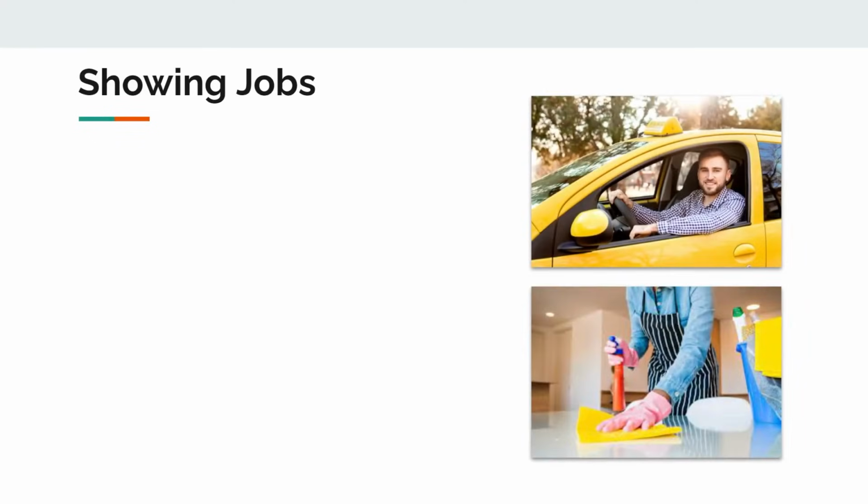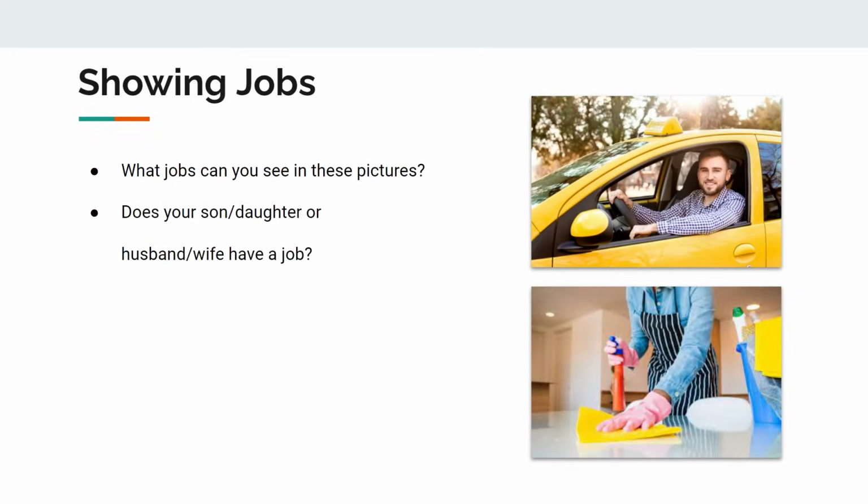Next, the examiner might show you some other pictures that are showing jobs. So in this example, as you can see, we have a taxi driver driving the taxi and a cleaner who is cleaning the table. So the examiner might ask, what jobs can you see in these pictures or what are these guys doing? And you can simply say a taxi driver is driving the taxi and a cleaner is cleaning the table. Next, he might ask, does your son or daughter or husband or wife have a job? So if you mention that you have children, they might ask about your children. If you mention you have a husband or a wife, they might ask about their job and you can simply answer whatever job they have, if they have any.